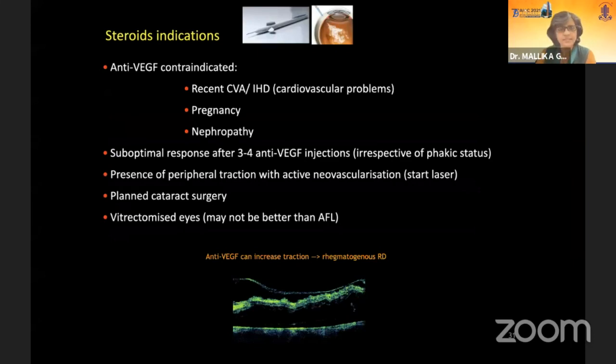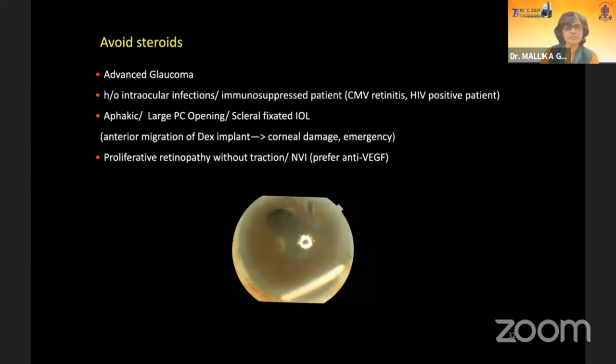So what is the role of steroids? It remains a second choice to anti-VEGFs, and I would use it when anti-VEGFs are contraindicated, as in recent cardiovascular events, pregnancy, and nephropathies, or when there has been a suboptimal response to 3 injections of anti-VEGF, or when there is a peripheral traction with active new vessels where anti-VEGF can cause increase of traction. There you must start laser and give a steroid, or when cataract surgery is planned, because the steroid will cover the inflammatory component. In vitrectomized eyes, it may have a long half-life, but aflibercept also does well in vitrectomized eyes.